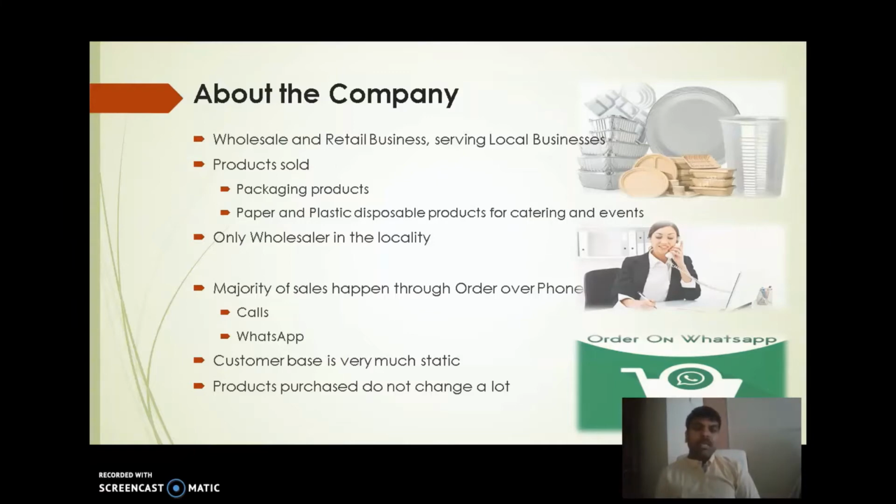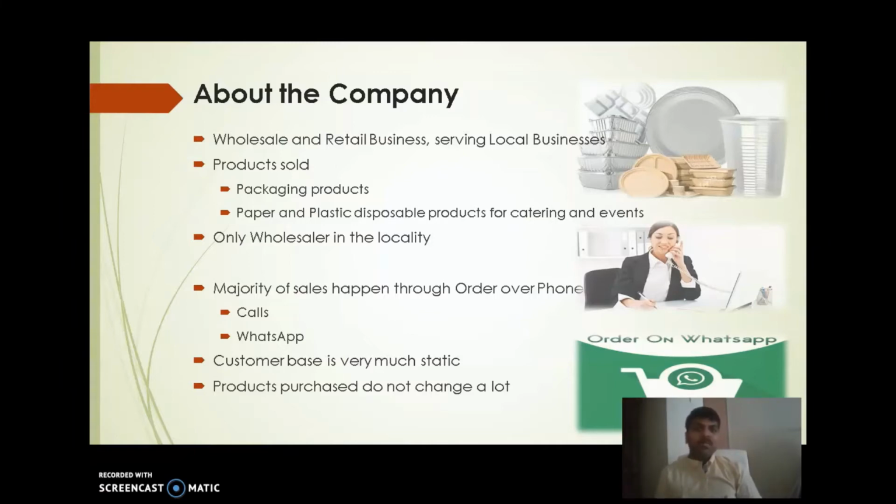So there needs to be a person who has to collect the data and document them and make sure it has been processed and send the products to the customers who ordered them. Another thing is the customer base is mostly static, so it's not going to change a lot. And another one is about the products which they purchase. So the products which they purchase do not change a lot too.